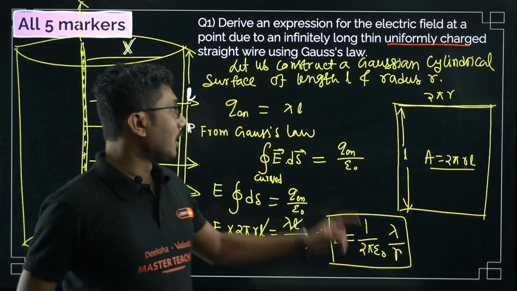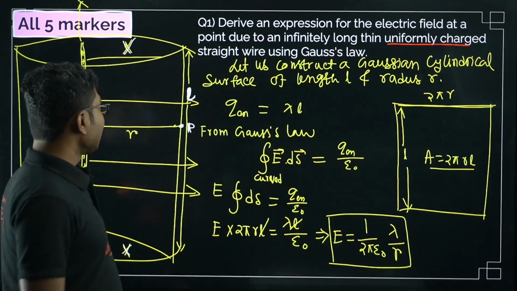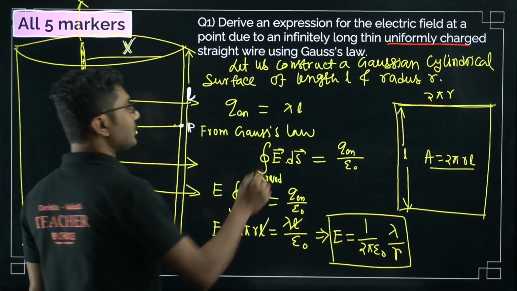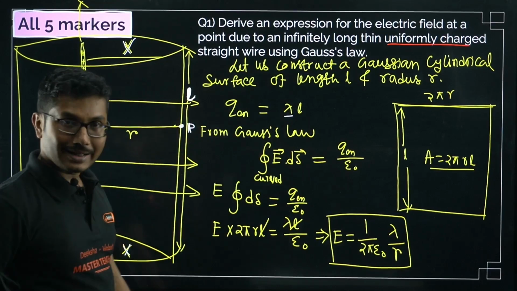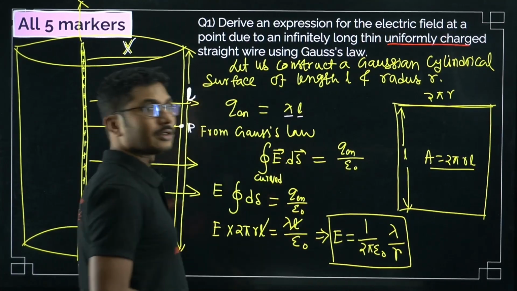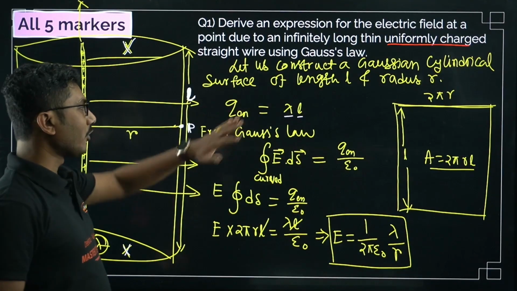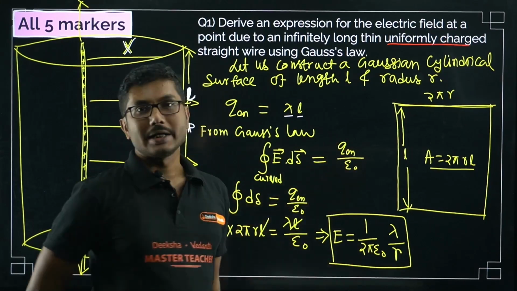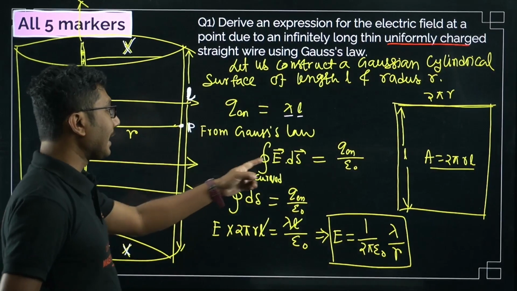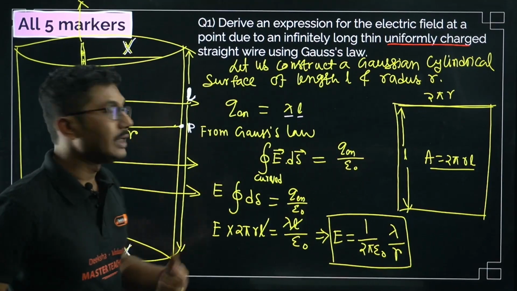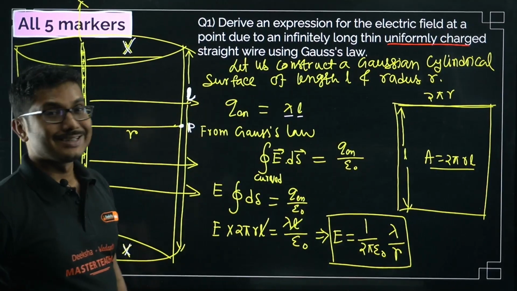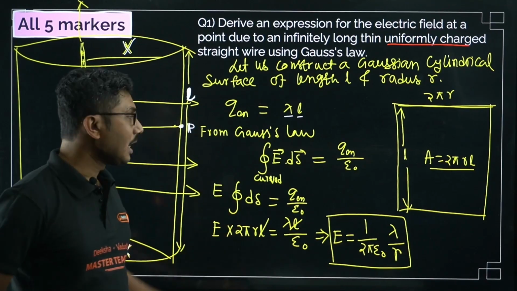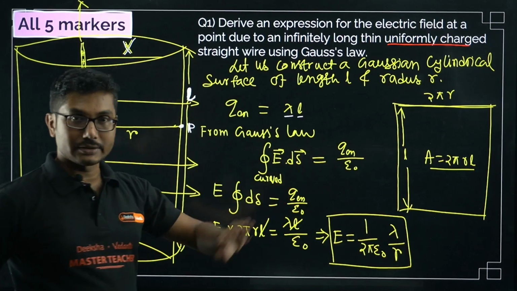Now what is the total charge enclosed by this Gaussian surface? Total charge enclosed by this Gaussian surface is charge per unit length into length, right? That is the total charge enclosed by the Gaussian surface. Now from Gauss's law, we can say that the integral of E dot ds is basically Q enclosed divided by epsilon naught. So from there, because of the cylindrical symmetry, E will be constant throughout the surface of the cylinder. So E will come out of the integration, and only integral of ds will be there. So that is equal to Q enclosed by epsilon naught. That is Gauss's law.